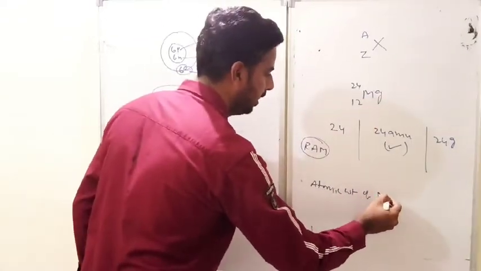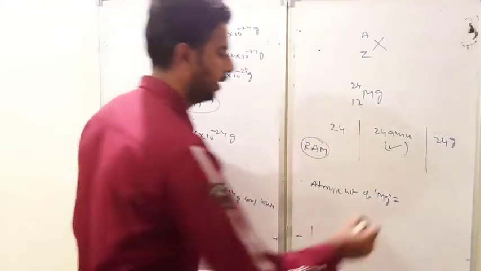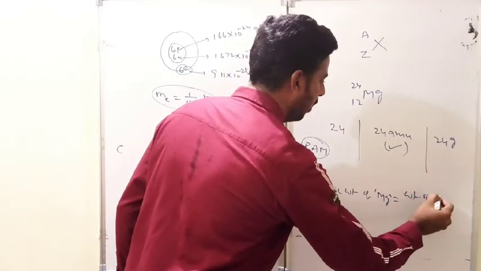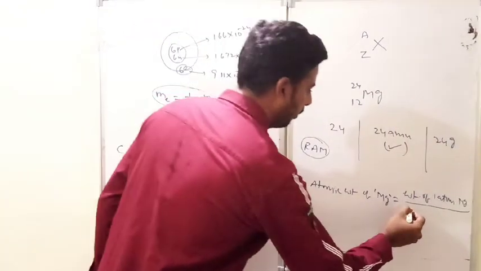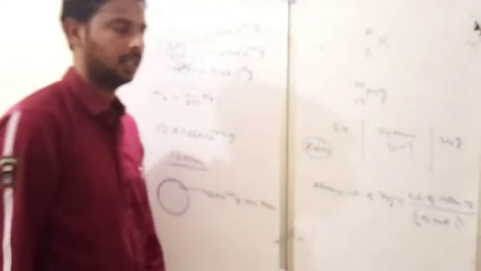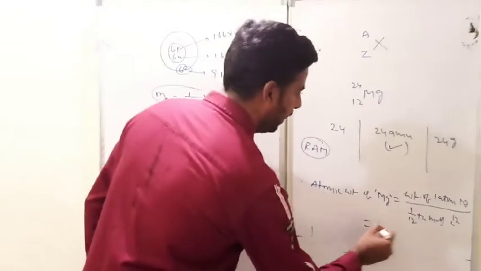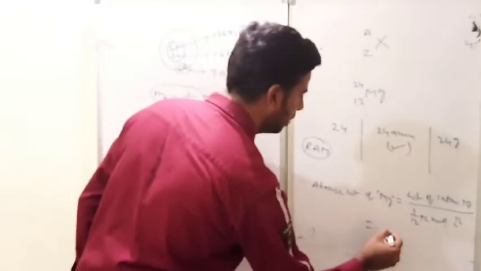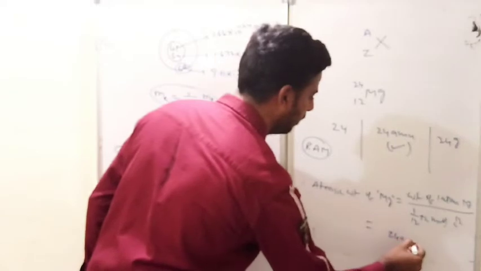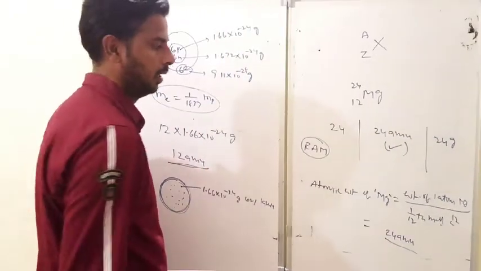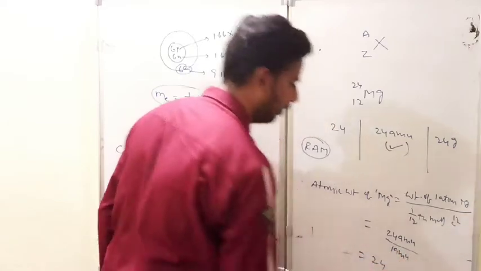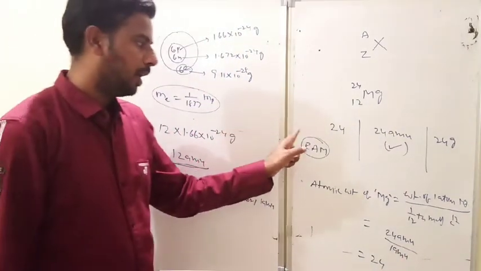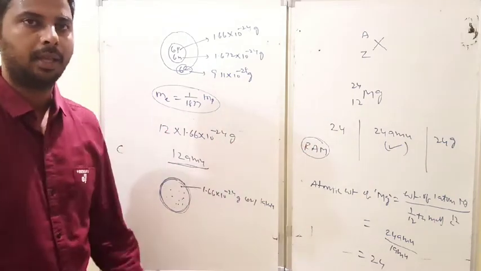Now you can take that magnesium. Atomic weight of magnesium equals weight of 1 atom of magnesium divided by 1 by 12th mass of C12 atom. Now, weight of one atom of magnesium is nothing but how much do you get here? 24 AMU, one smallest particle. 1 by 12th mass of C12 is nothing but 1 AMU. Then what do you get here? 24. So relative atomic mass does not possess any unit.